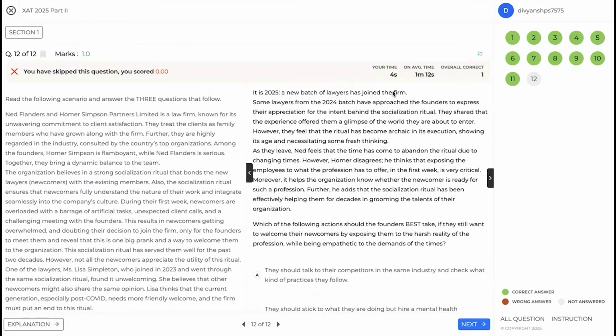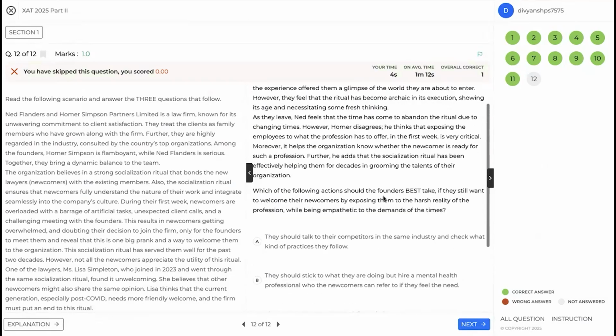2025, new batch of lawyers have joined the firm. Some lawyers have approached the founders to express their appreciation for the intent behind the ritual. So they liked the ritual, but they feel the ritual has become too archaic, showing its age and necessitates some fresh thinking. So this is the theme we want to explore. As they leave, Nat feels that the time has come to abandon the ritual. Homer disagrees. He adds social has been effective.